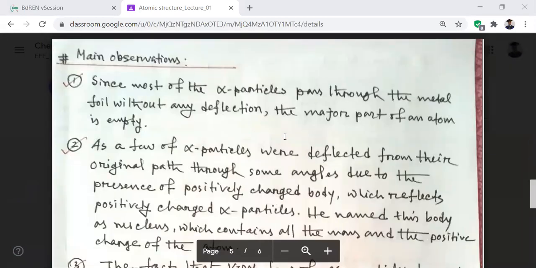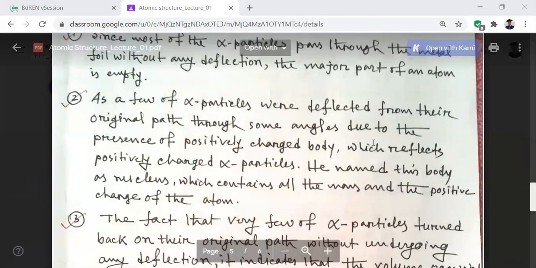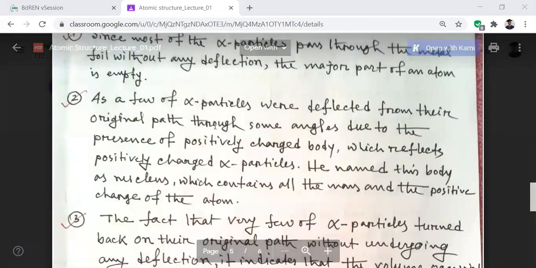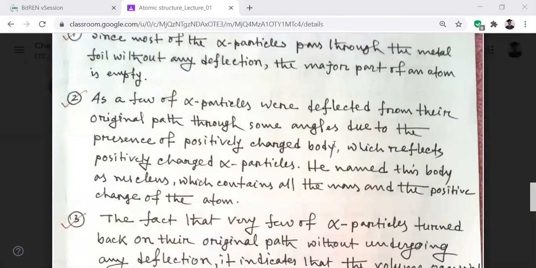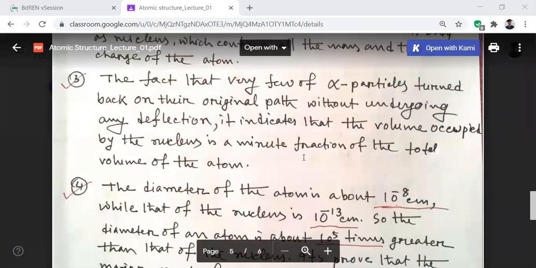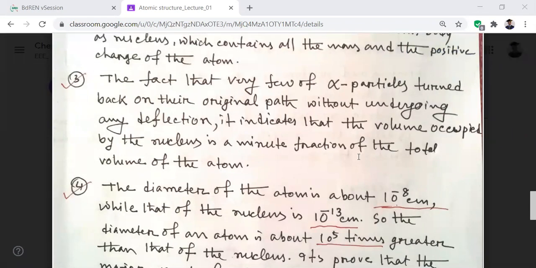Number 1, the major part of an atom is empty. Number 2, few particles are deflected from the original path through some angles due to the presence of a positively charged body. That means the central part of the atom is positively charged and it contains positive protons and neutrons, and its name is nucleus. And another indicates the volume occupied by the nucleus is a minor fraction of the total volume of the atom. Or in comparison to the total volume of the atom, the nucleus volume is very little.